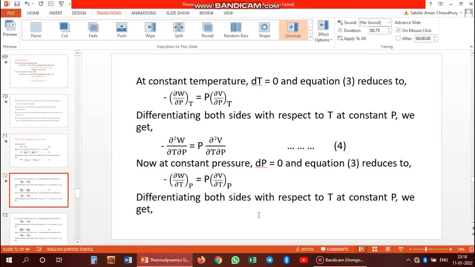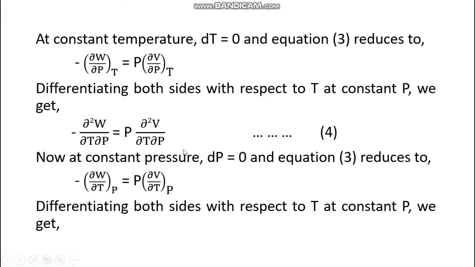So that was the mistake. Here, in place of temperature you have to write pressure, and here, in place of pressure you have to write temperature. Then everything would be okay. This is the correction, and this is the corrected form. So please make the correction in your notes from the previous lecture, and then let us move on to the next lecture, that is lecture number 8 of thermodynamics.